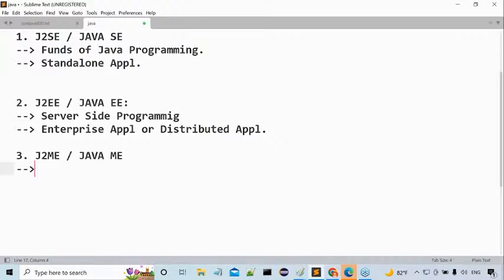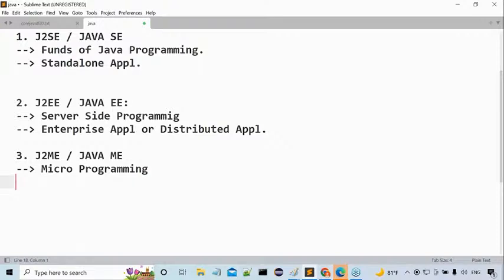Okay, fine. Sir, J2SE will cover fundamentals of Java. J2EE will cover server-side programming. Similarly, what will J2ME cover? If we come to this point, J2ME will cover micro programming. What is this now? Micro programming. Is my point clear? J2ME will cover what? Micro programming. Nice, sir. Good. I understood this point clearly.